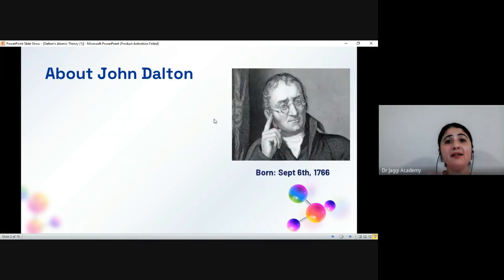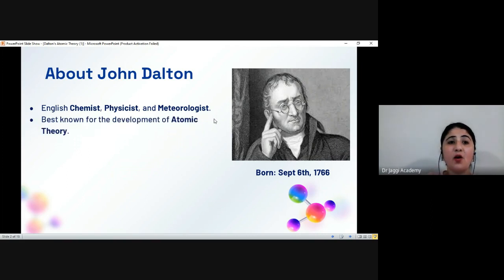John Dalton was born on September 6, 1766. He was an English chemist, physicist and meteorologist. He was best known for the development of atomic theory.